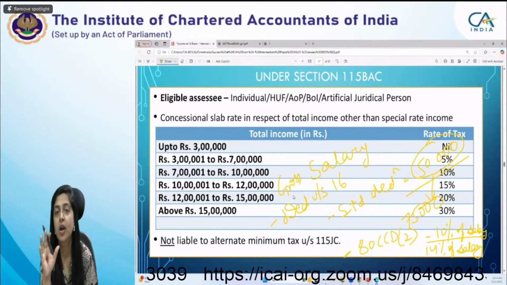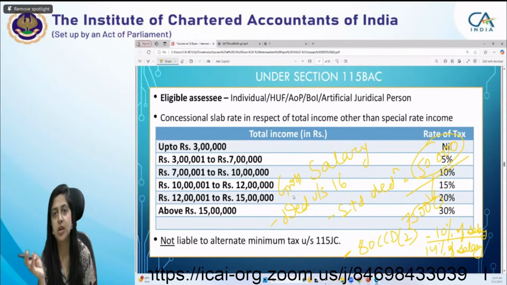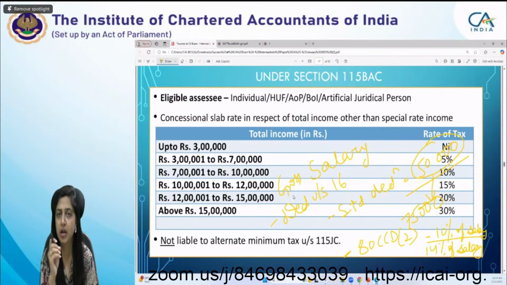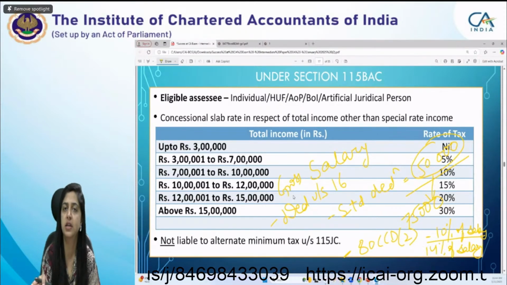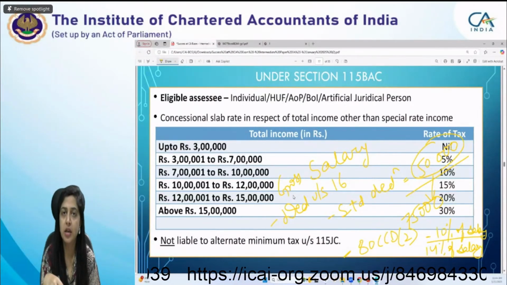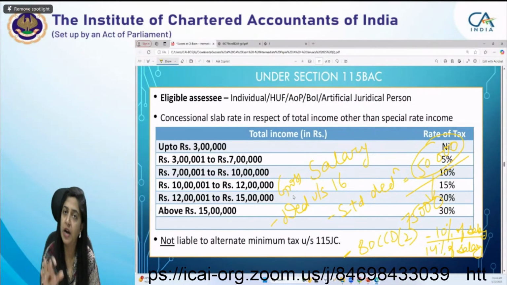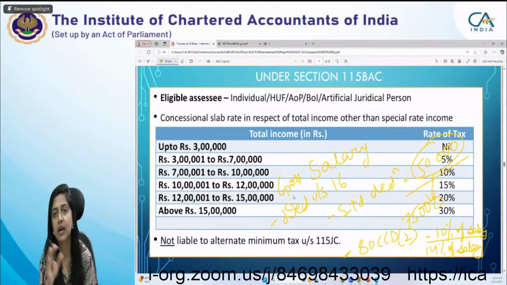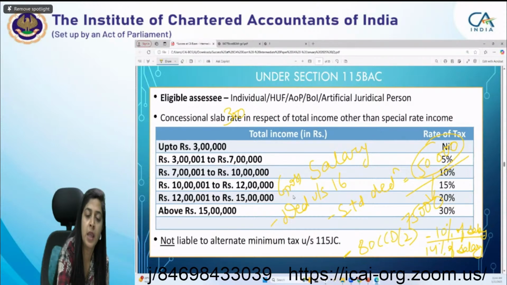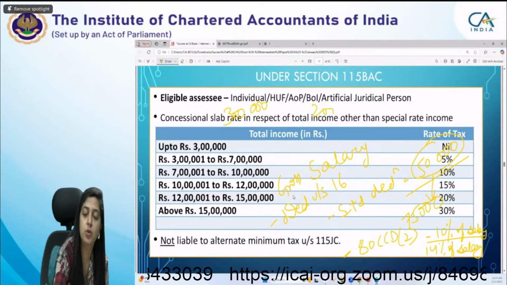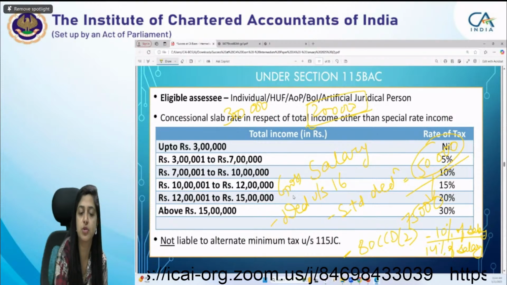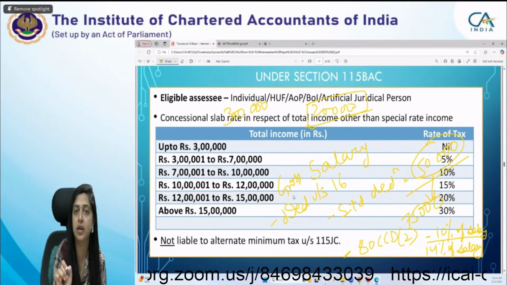Definitely it's there. For students, any exemption, any deduction, you have to keep in mind that the deduction, exemption, everything, in one or two cases, otherwise in every case, is subject to the amount you are getting or spending. Apart from that, you will get the deduction up to that limit only. Suppose 14% of salary is coming to 3 lakh and the employer has contributed only 2 lakh. So you will get the deduction of rupees 2 lakh, up to the actual contribution, not 3 lakh just because 14% of salary is 3 lakh.